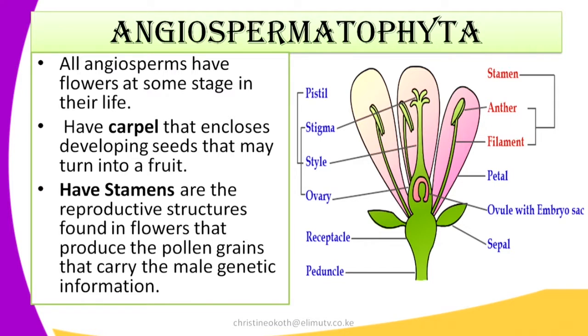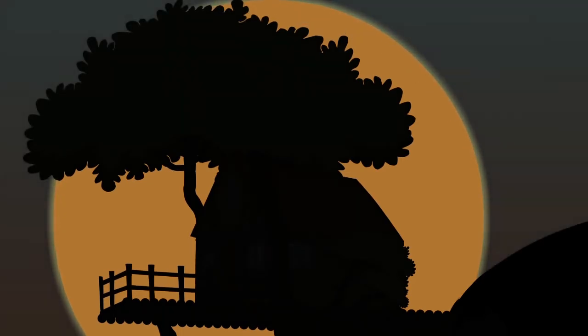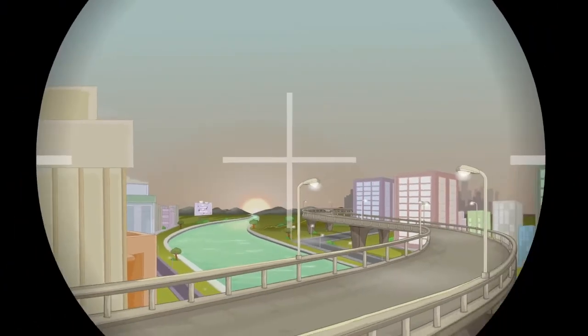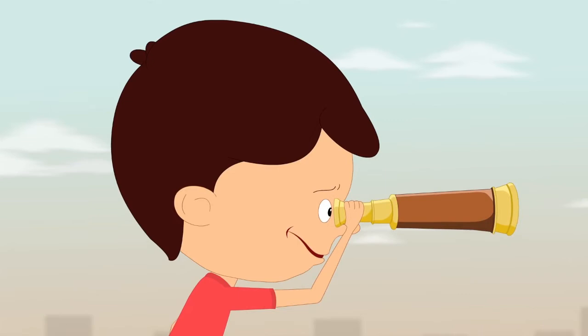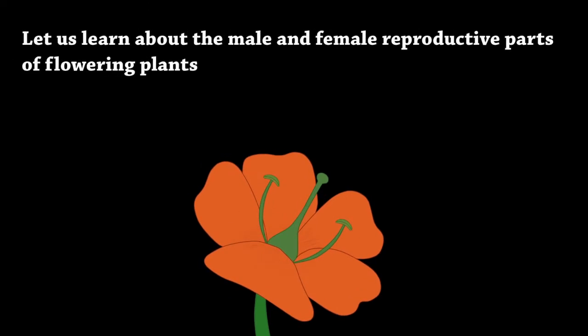We're going to introduce a video that is going to help us understand more about the reproduction of flowering plants. Our topic for today is sexual reproduction in flowering plants. Let us learn about the male and female reproductive parts of flowers.